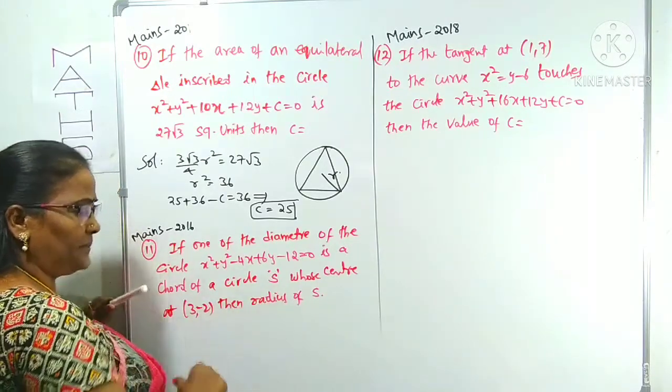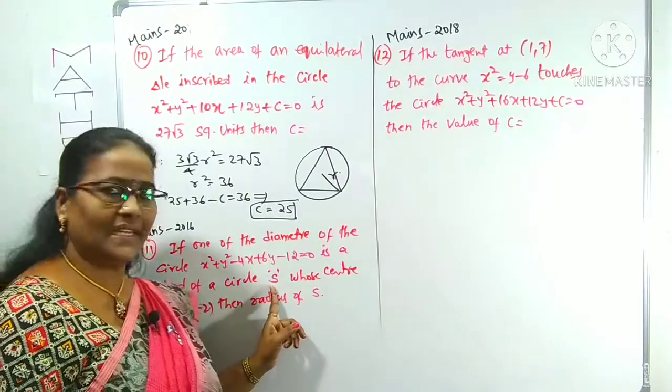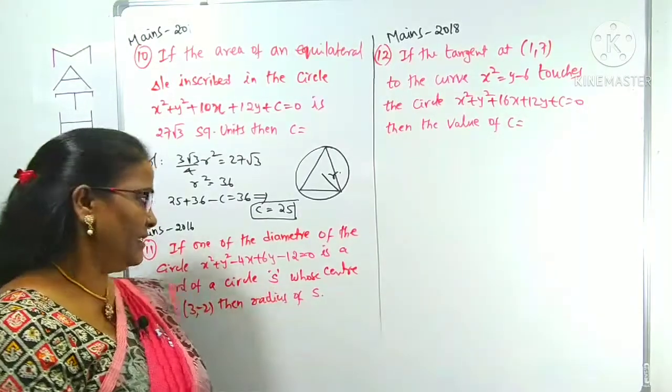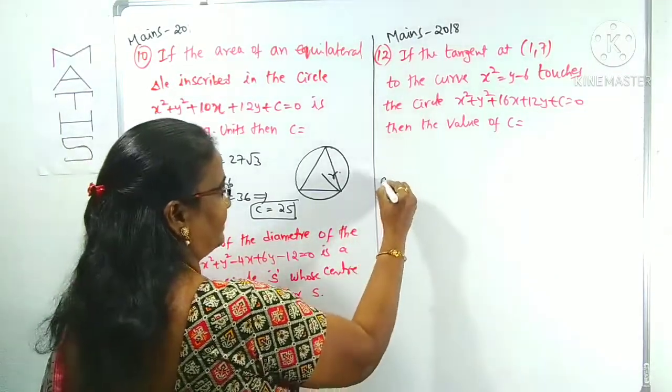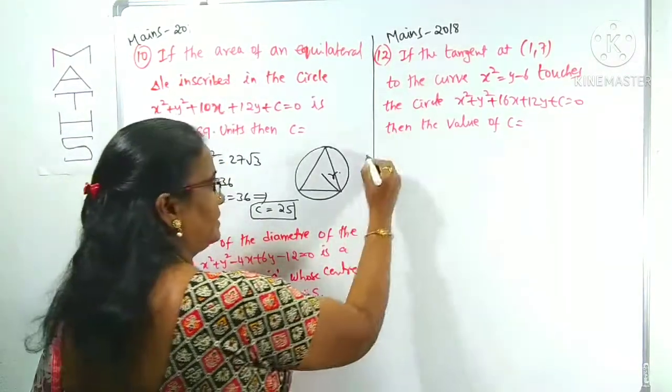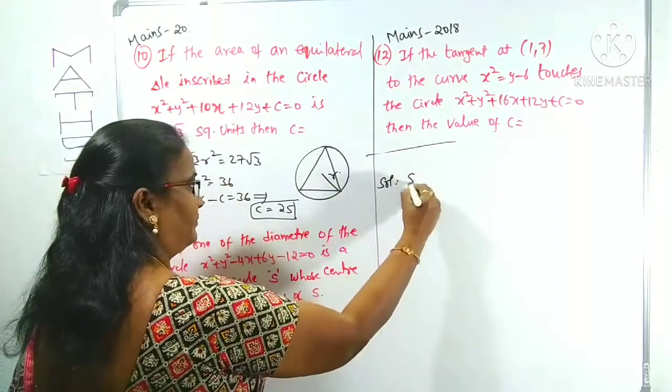Then the radius of S. Now, circle S's center is given, but the radius is not given. What is a given circle? You can take the given circle as S for this solution I am doing here. Okay, circle S is here.